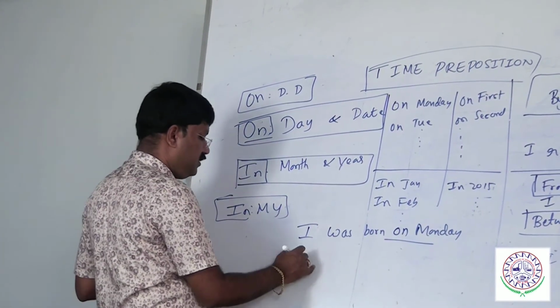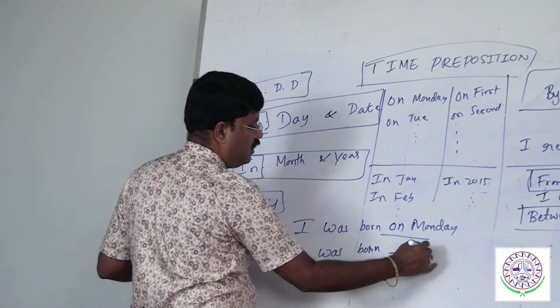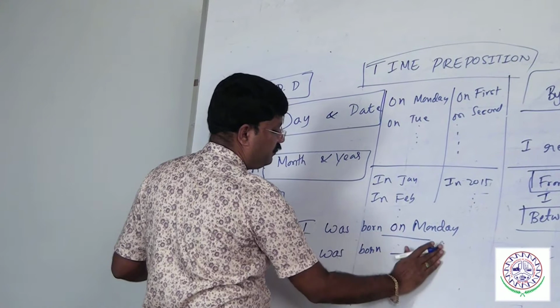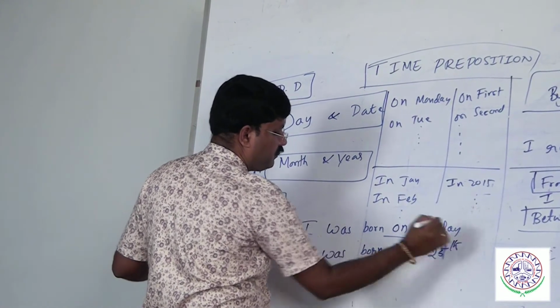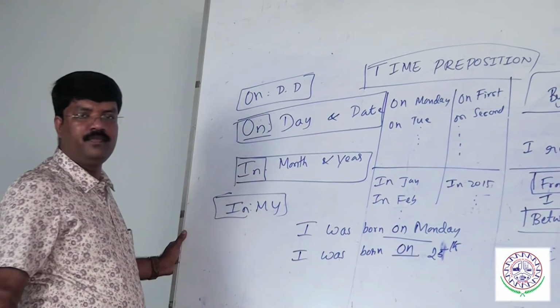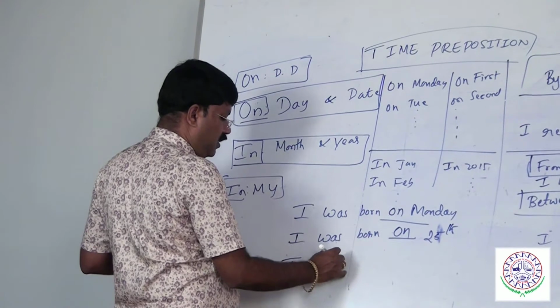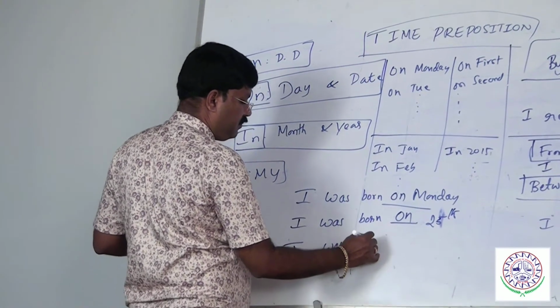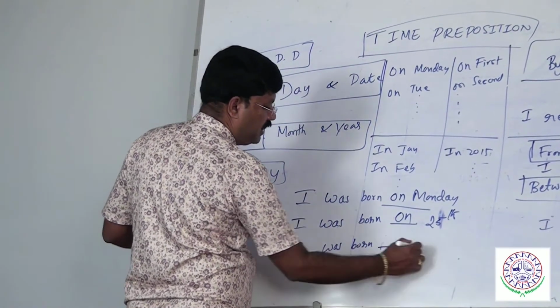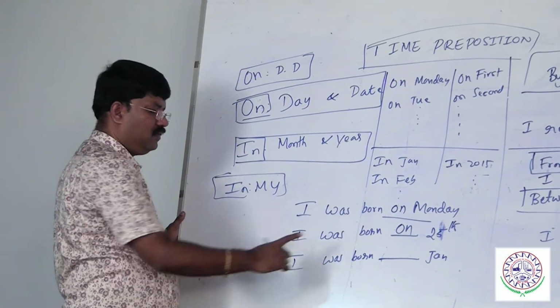If it is a date, I was born dash 25th. What is the right word? I was born on 25th. I was born dash January, on or in?